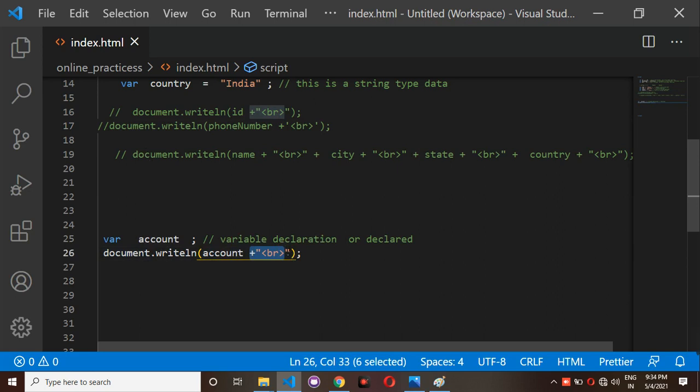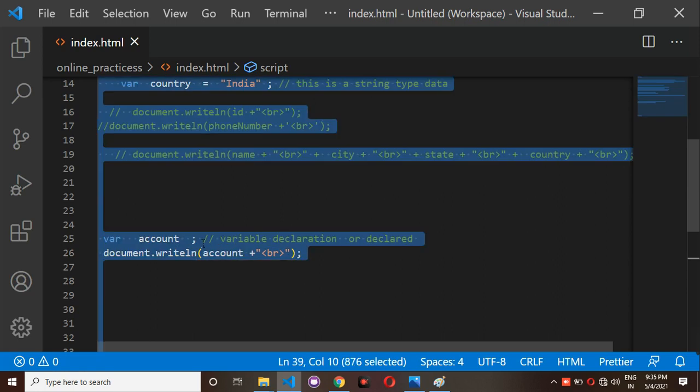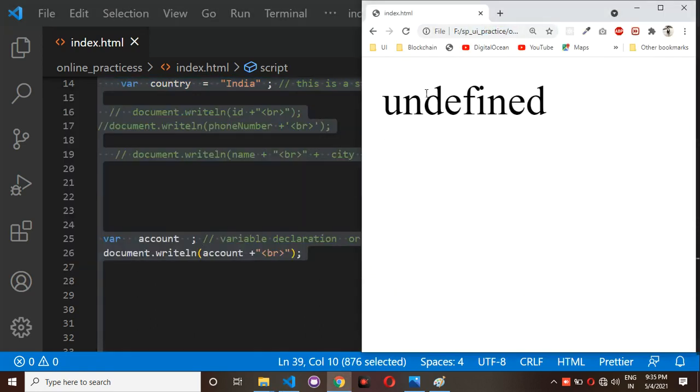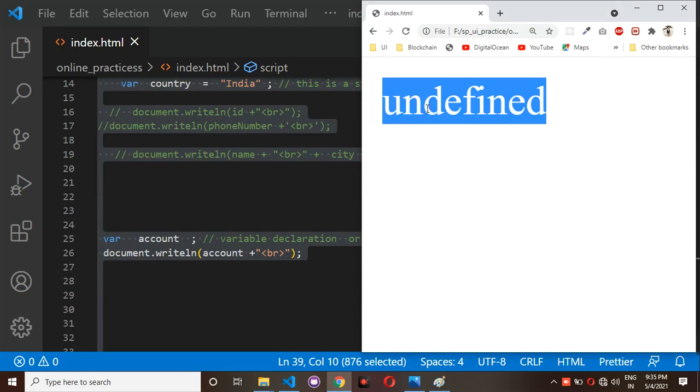Just observe here, for this account variable I have not assigned any value. If I am not assigning any value, then you will get something called undefined. In an interview they will ask, what is undefined? Undefined is nothing but one of the primitive data types, or one of the special keywords or special operators.